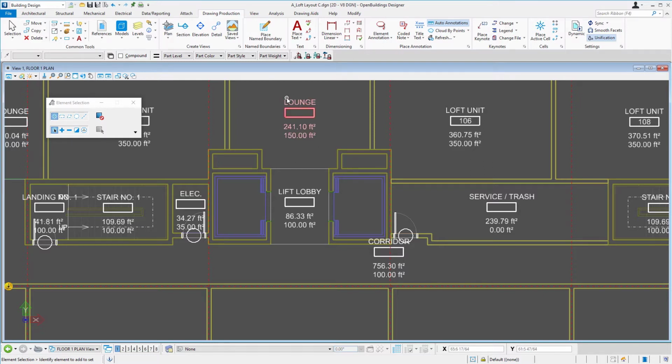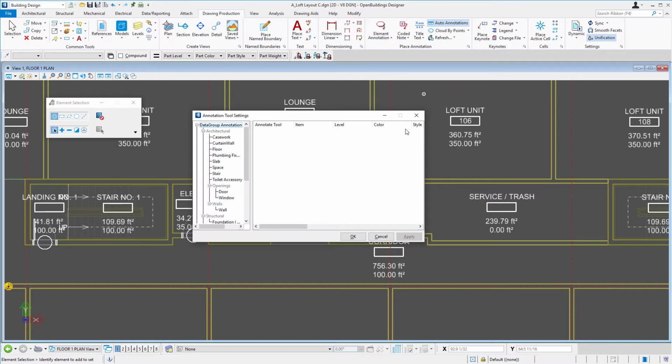But this particular label will show the label and the room number, as well as the programmed area and the actual area. And the rule that sets this up is actually using whatever is the default annotation label. If I were to change that default annotation label, which I do here, let's select my space, and we can see the label is space label 1.